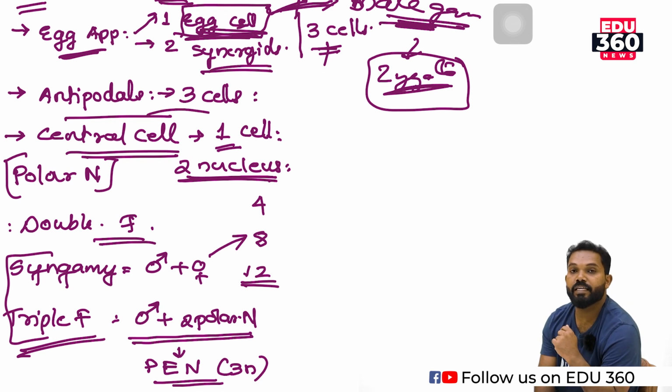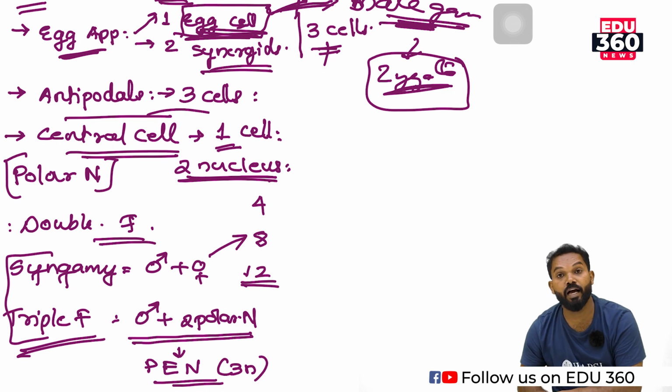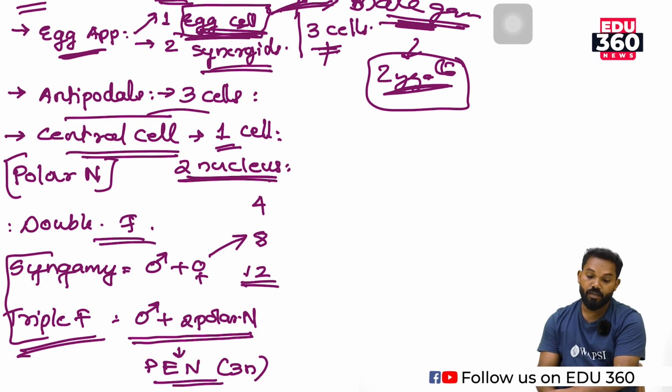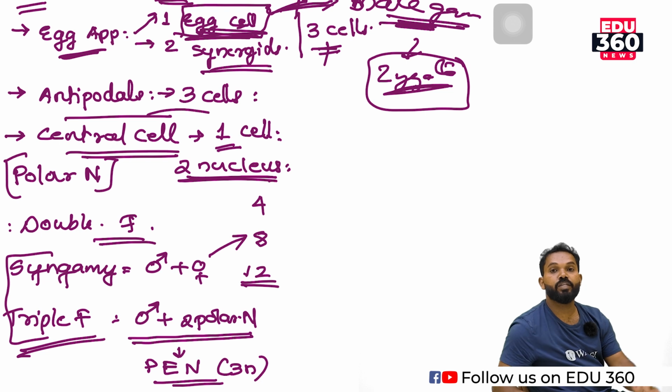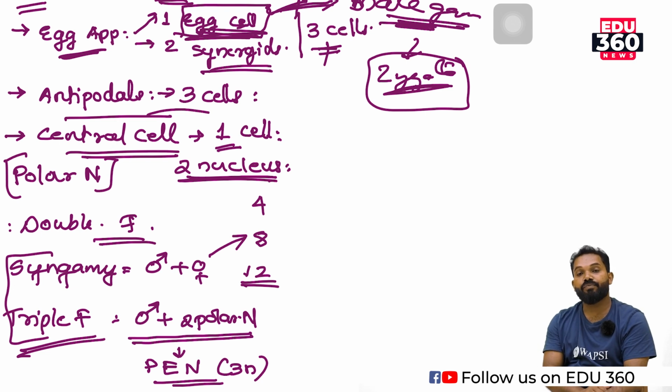What is the role of these synergids and antipodals? According to NCERT, after double fertilization these cells undergo degeneration. However, there are many functions performed by antipodals and synergids.